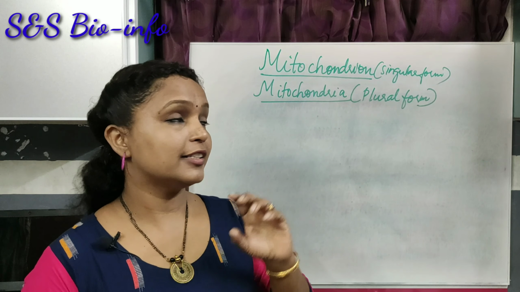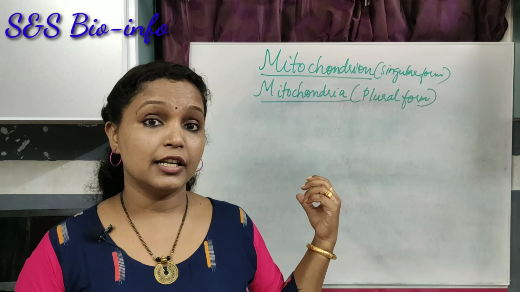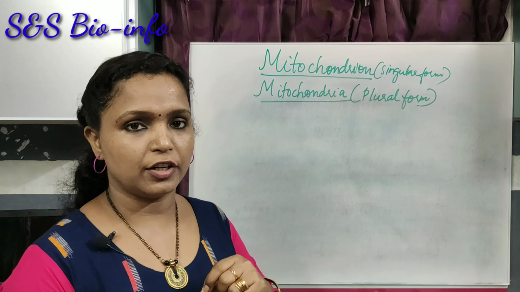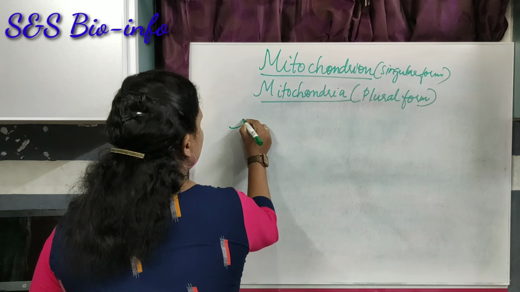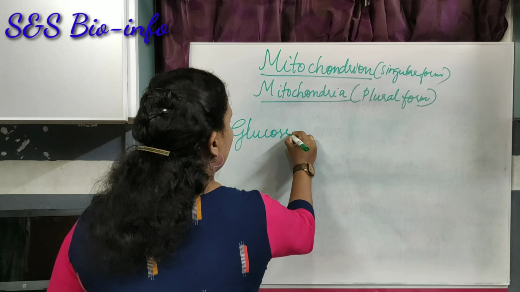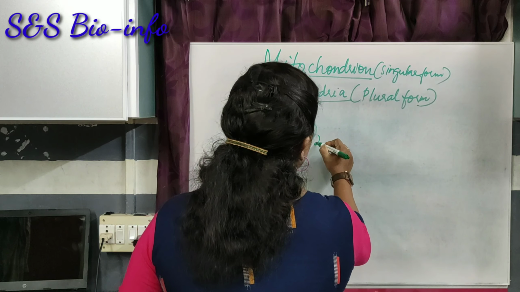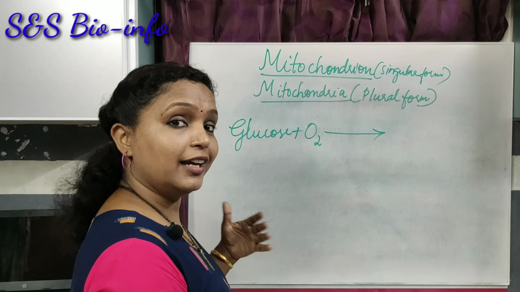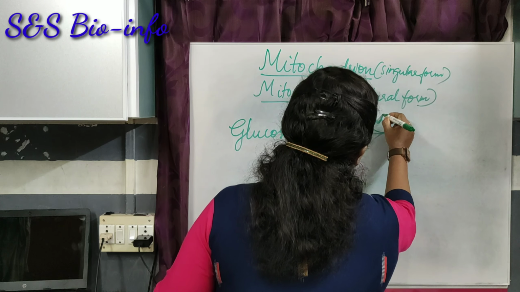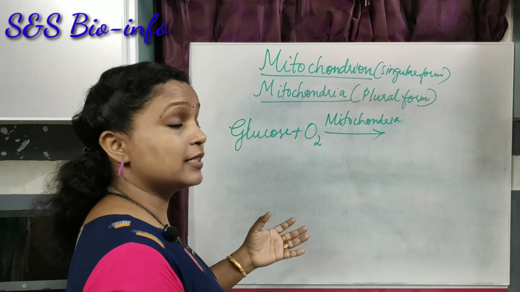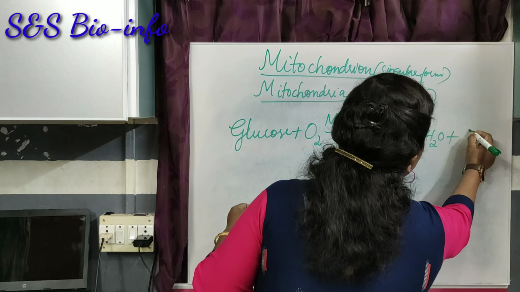Now let's move on to the function of the mitochondrion. Just before, I told you that it's the powerhouse of the cell as it produces energy. For understanding this, we need to recall cellular respiration. How does cellular respiration take place? With the help of glucose and oxygen. In the cell, the glucose molecule is oxidized in the presence of oxygen, and in the mitochondria the products are carbon dioxide, water and energy.